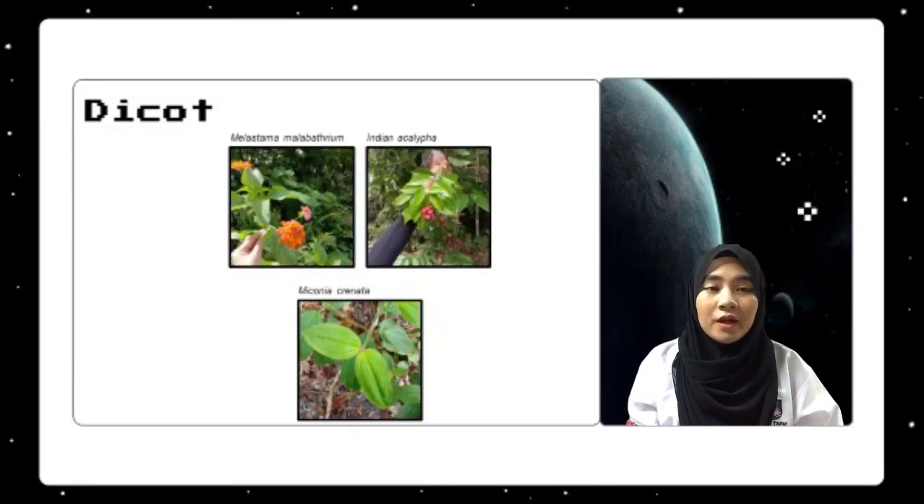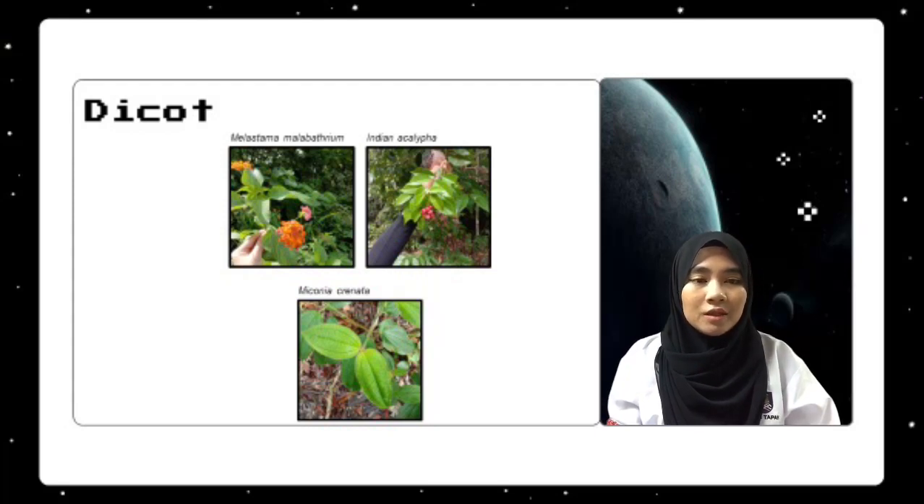The first example of a dicot plant is Melastoma malabathricum. The family name is Melastomataceae, and the common name of this dicot plant is common senduduk. Flowers are up to 8 cm wide with petals that are light to dark magenta pink or occasionally white.